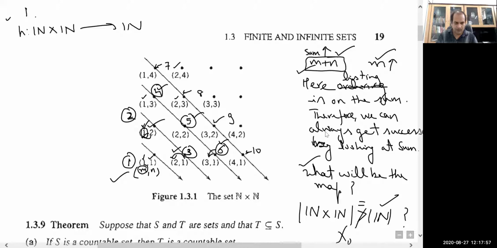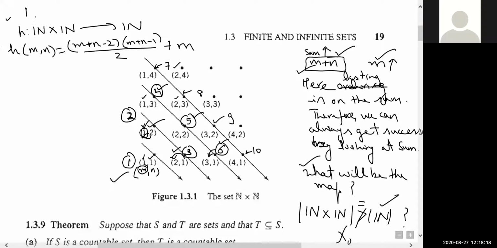That H of mn is equal to m plus n minus 2 into m plus n minus 1 whole divided by 2 plus n. They are saying that this map is going to be 1-1 and onto, and it will map every element of N cross N with the help of natural numbers.